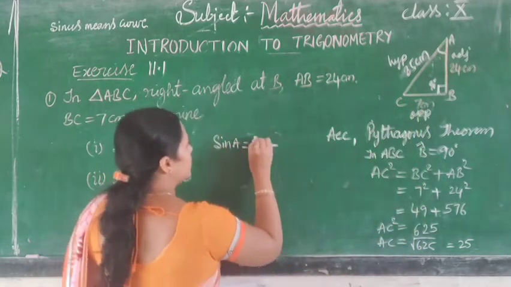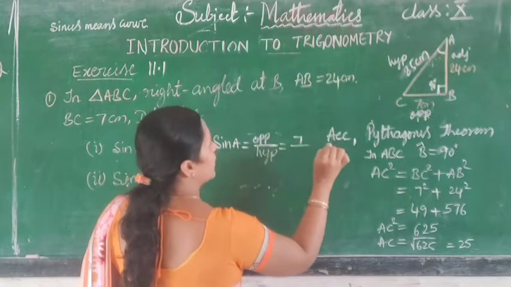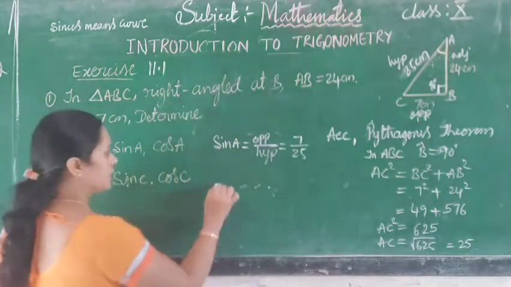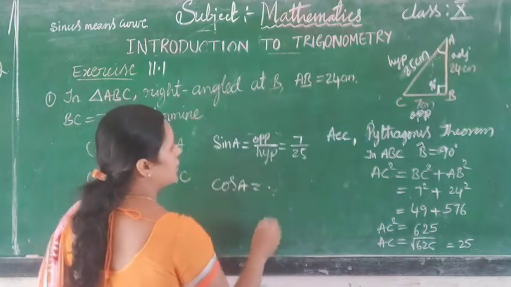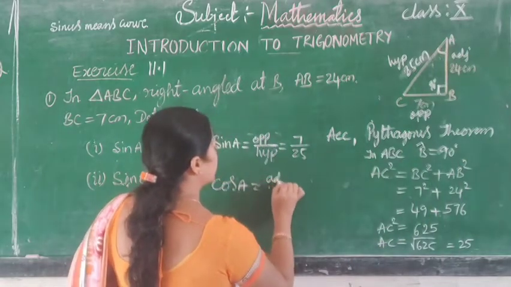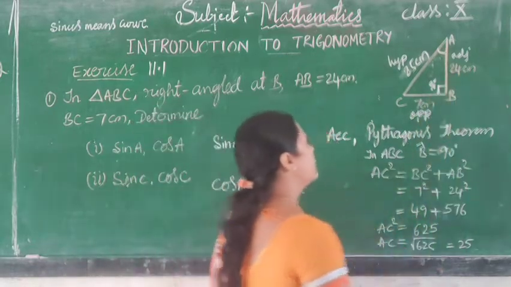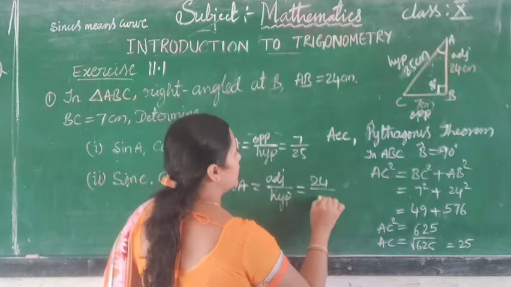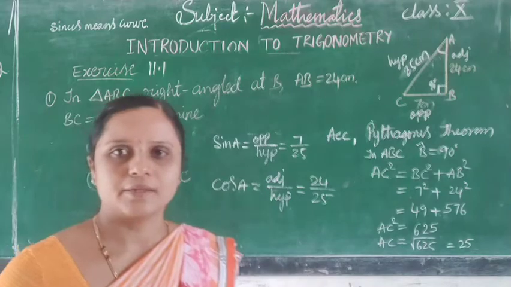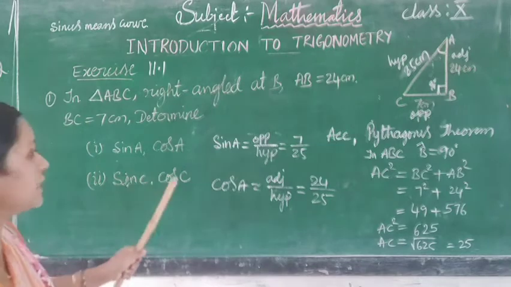Now write cos A, which is adjacent divided by hypotenuse. What is the adjacent side? That is 24 centimeter divided by 25. So that is sin A and cos A. What is the second one? As you can observe, the second one is sin C and cos C.